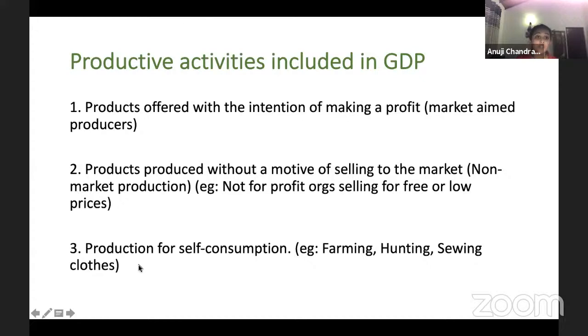Next one, production for self-consumption. Now this you need to pay close attention to. If you are producing for your consumption, you include it. For an example, now my mother started growing carrots in our home. Now she started growing these carrots, and it saved us actually some amount of money, because if she didn't grow this, she would probably have to buy these carrots from a supermarket, which costs, right? So if I'm producing for my consumption, for my home, it saves me from buying. It is productive. I'm producing a good or a service, right? Then it is included in GDP.